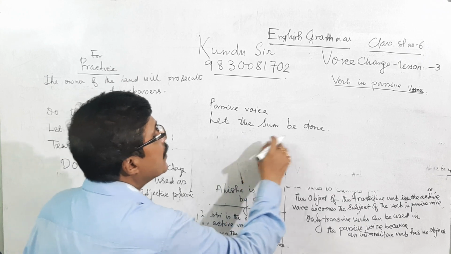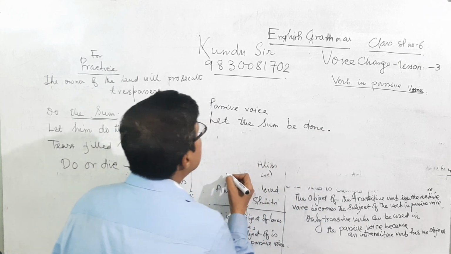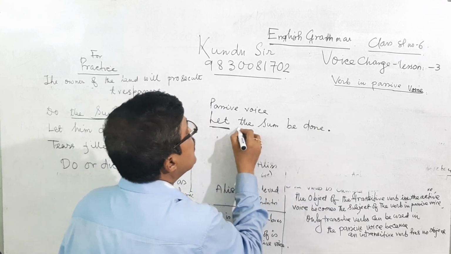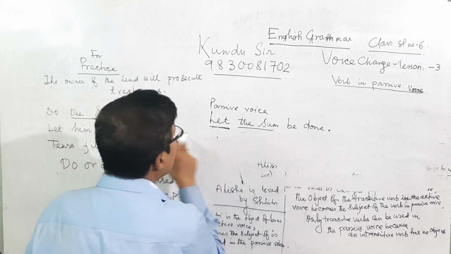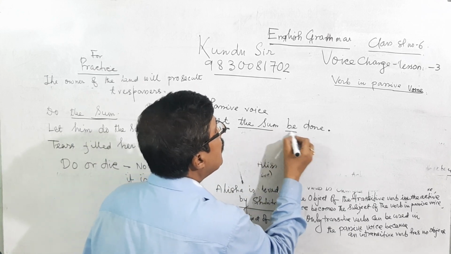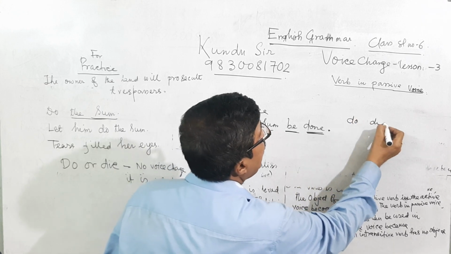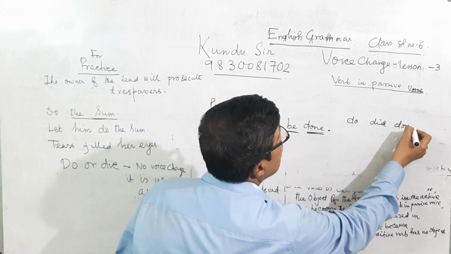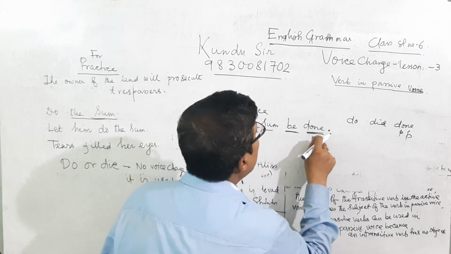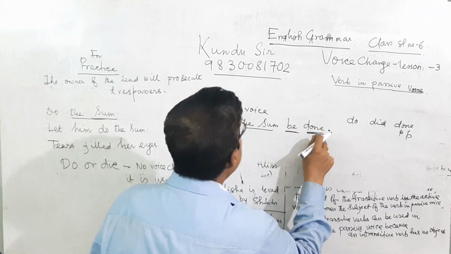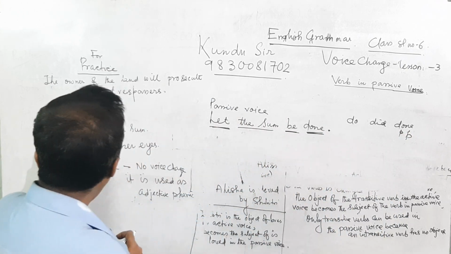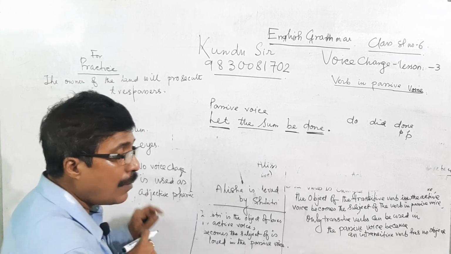Let the sum be done is in the passive voice. The sum is the object, now it is the subject. We are giving be verb and the main verb do, did, done, the past participle form of do.